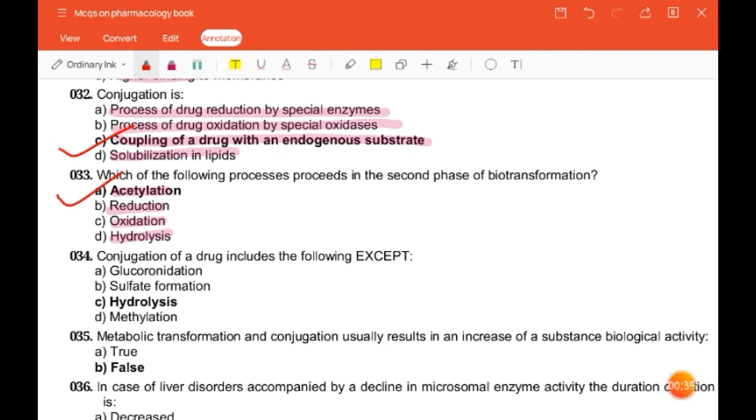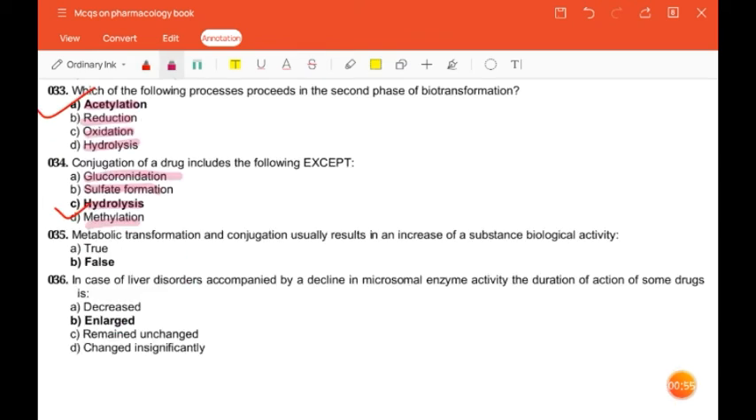The next question is, conjugation of a drug includes the following except glucuronidation, sulfate formation, hydrolysis, methylation. So the correct answer is hydrolysis. Next question is, metabolic transformation and conjugation usually results in an increase of a substance biological activity. True or false? So the correct answer is false.